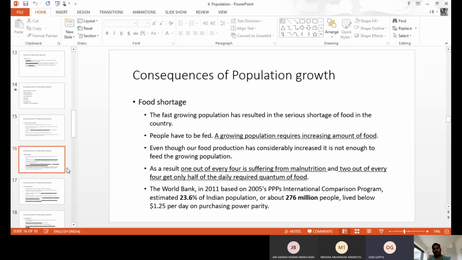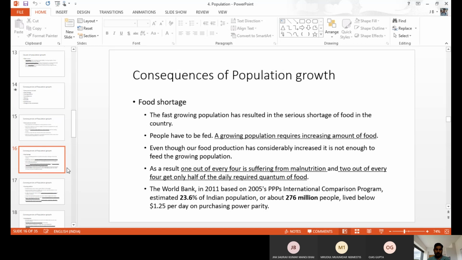Next one, food shortage. Because of the food, the number of people cannot be supported by that much agriculture. In agriculture, we need time, like 3 months, 6 months, to produce the food grains. We can't cultivate daily. We can't produce anything daily. It needs 3 to 6 months to produce something, and only then can we get the food grain from the land. But in the human population, every second we have one more child, while agricultural food production is not that fast. So there is a food shortage.